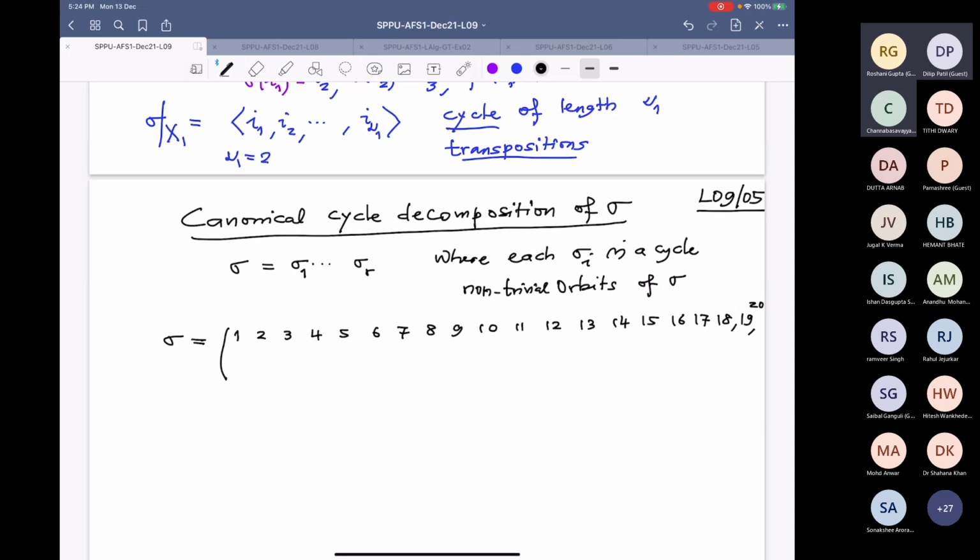Where do 1 go? 17. 2 goes to 3. 3 goes to 11. 4 goes to 5. 5 goes to 4. 6 goes to 2. 7 goes to 19, 8 goes to 12, 9 goes to 9, 10 goes to 15, 11 goes to 7, 12 goes to 1, 13 goes to 10, 14 goes to 18, 15 goes to 20, 16 goes to 14, 17 goes to 8, 18 goes to 16, 19 goes to 6, and 20 goes to 13.